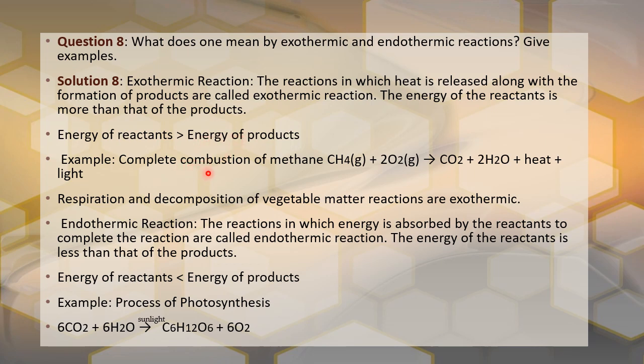The best example is combustion of methane, natural gas. Wherever a petroleum source is there, methane gas comes out. When that methane gas reacts with air or oxygen, we get carbon dioxide and water, and heat energy is given out. Along with heat, light is also given out. We study this in higher classes.